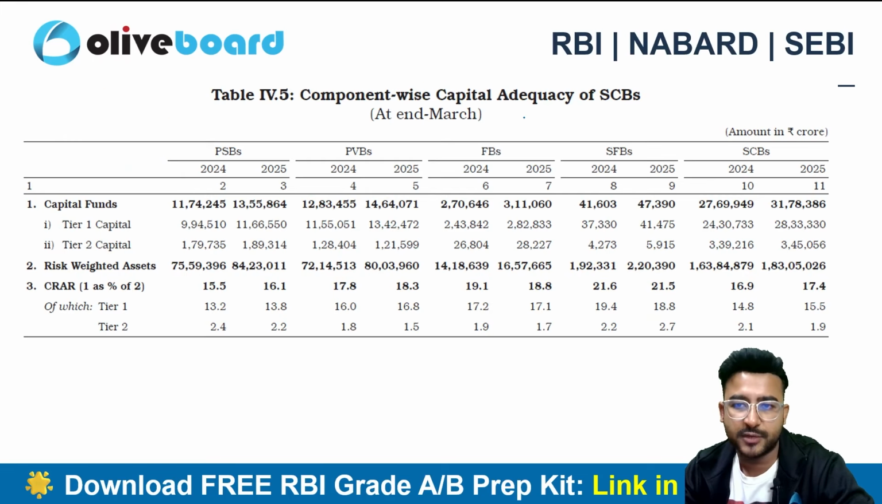The leverage ratio for SCBs is 8% at the end of March 2025. We only consider tier 1 capital here for the computation of the leverage ratio, right? SCBs are having 8% as of now as the leverage ratio, which is quite above the bare minimum requirement. So this was the leverage ratio.